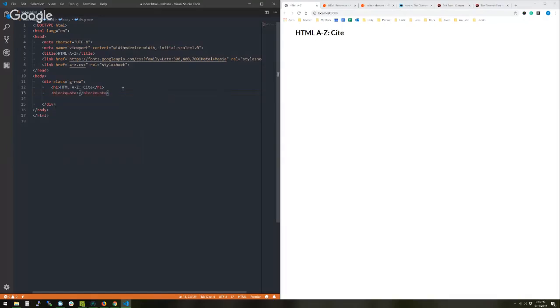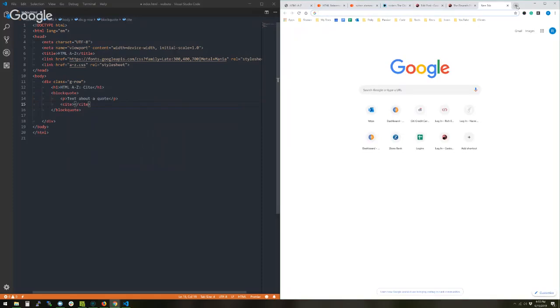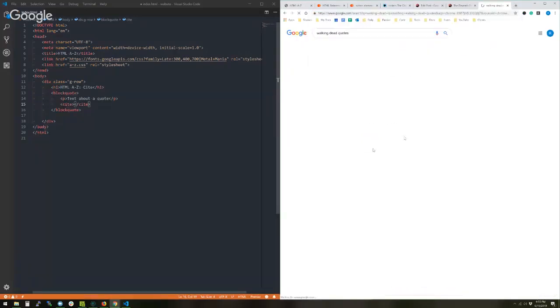So we kind of talked about the blockquote, and inside of that, we can have our text that can just be in a paragraph, text about a quote, right? But then if we want to know, well, where did this quote come from, right? So we would have a cite. In fact, let's look up something. If we were to say Walking Dead quotes, right?